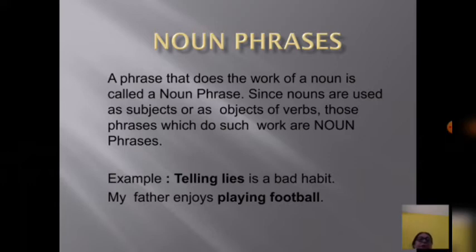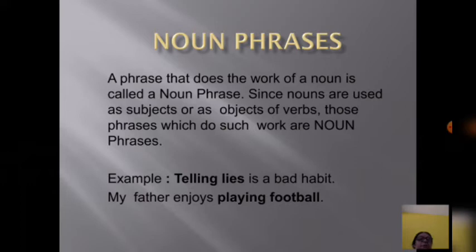Now, in these two sentences, the words written in dark letters, that is "telling lies" and "playing football," are phrases. In the first sentence, "telling lies" is a phrase and here it's working as the subject of the sentence.